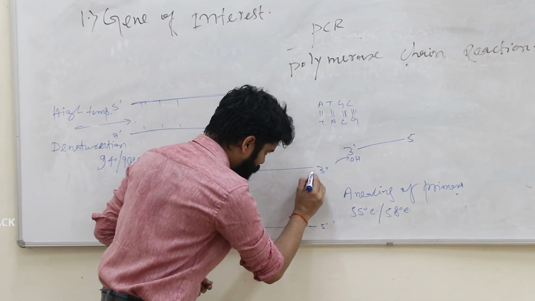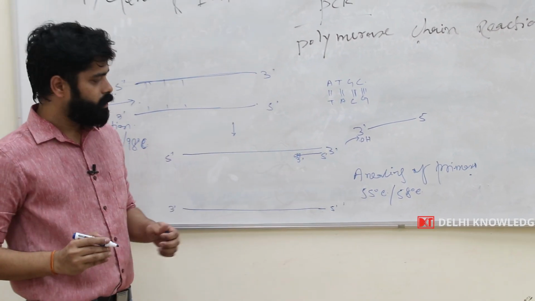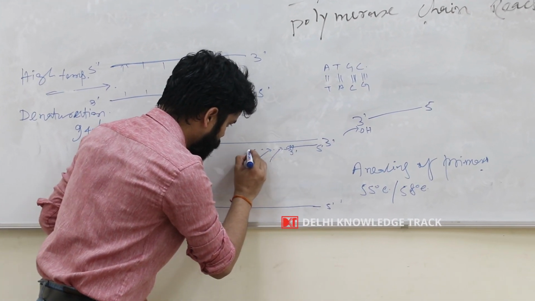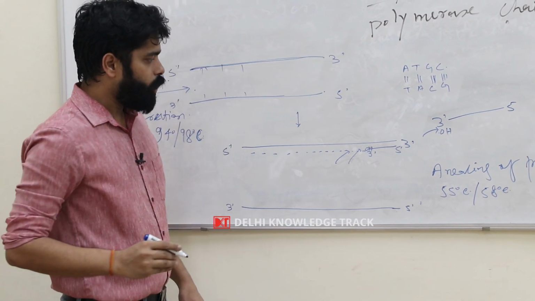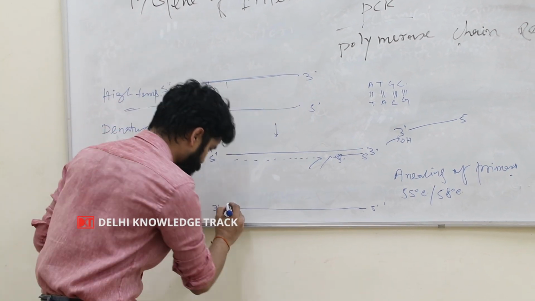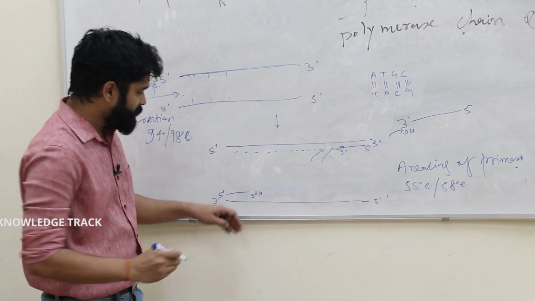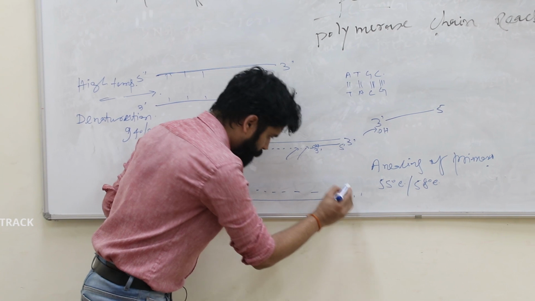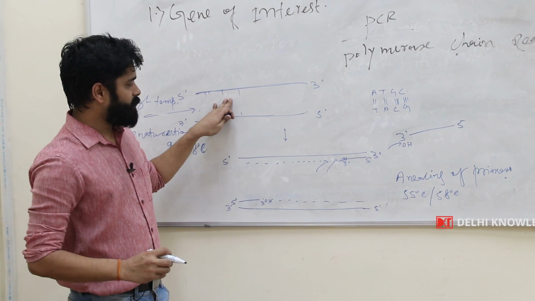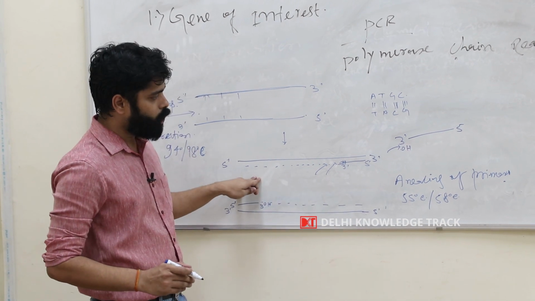So if this is 3', then the primer 5' here and 3', and this 3' end will have the OH group, and then the addition of the nucleotide will take place, and the extension of the primer will take place in this direction. The same thing happens here. Here we have the 5', 3' OH group will be here, and the extension of the primer will take place in this direction. So the first step is called the denaturation, that is the separation of the strands of the DNA. Second is called annealing of the primer, and the third step that I have shown here is called extension.